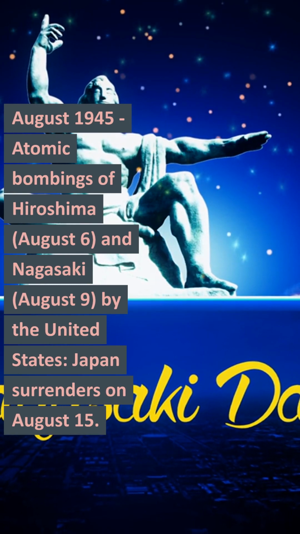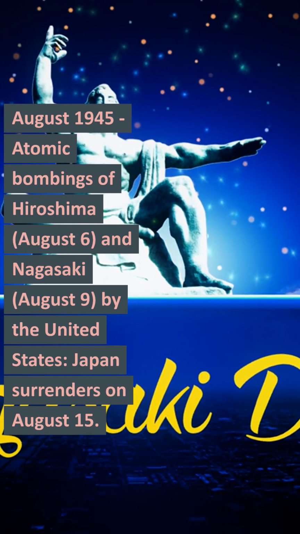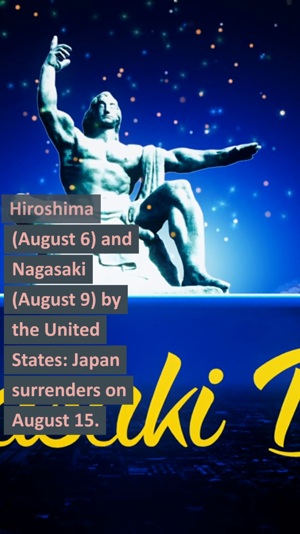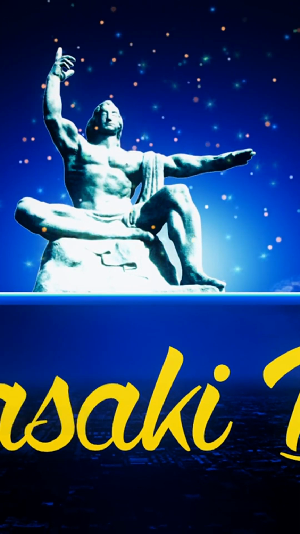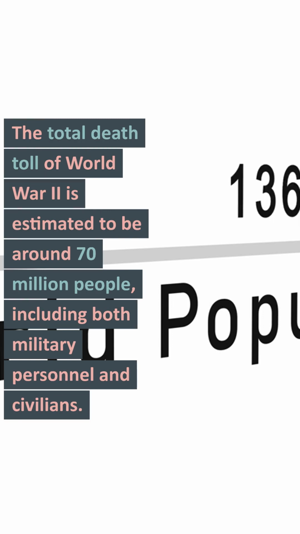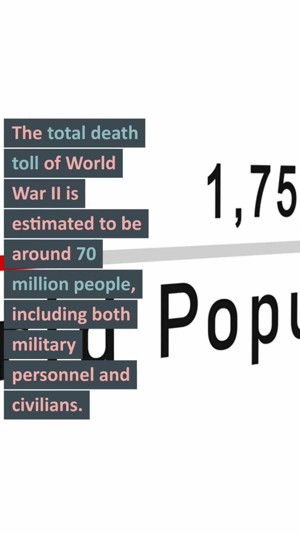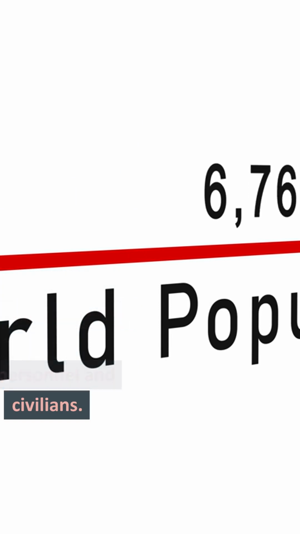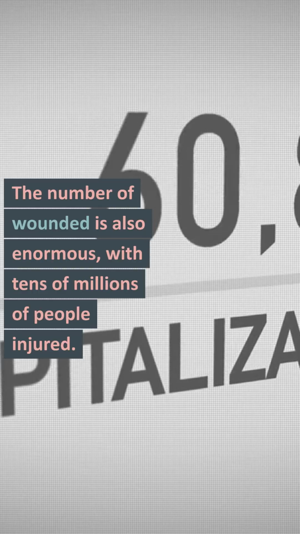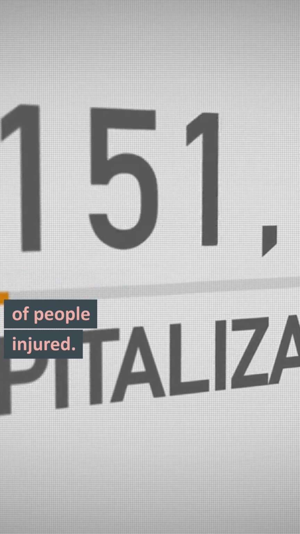August 1945, atomic bombings of Hiroshima, August 6th, and Nagasaki, August 9th, by the United States. Japan surrenders on August 15th. Casualties. The total death toll of World War II is estimated to be around 70 million people, including both military personnel and civilians. The number of wounded is also enormous, with tens of millions of people injured.